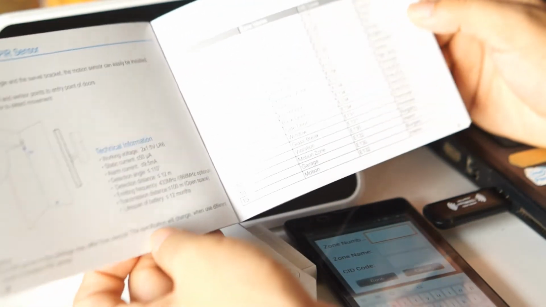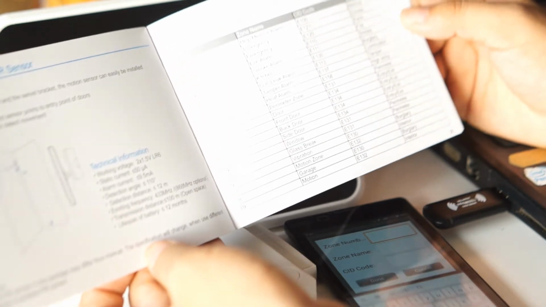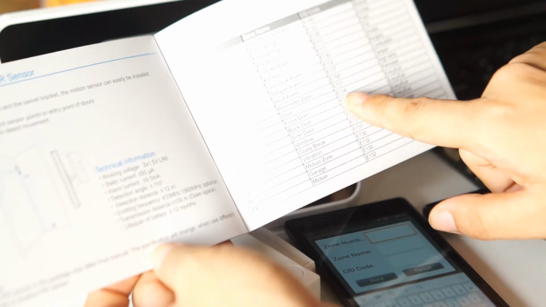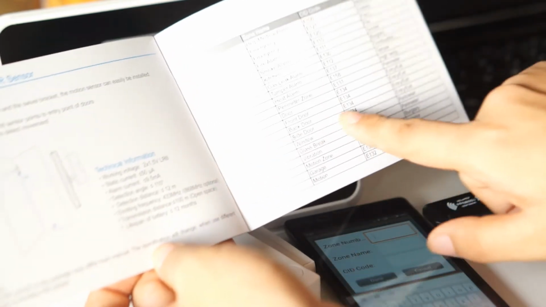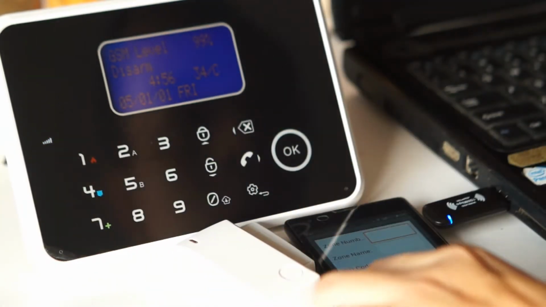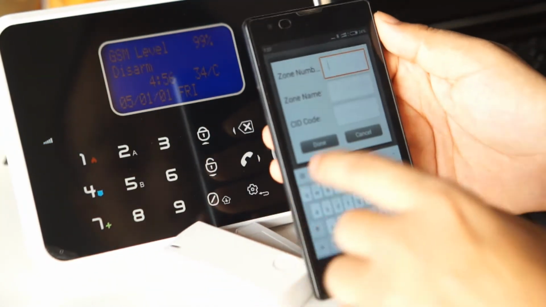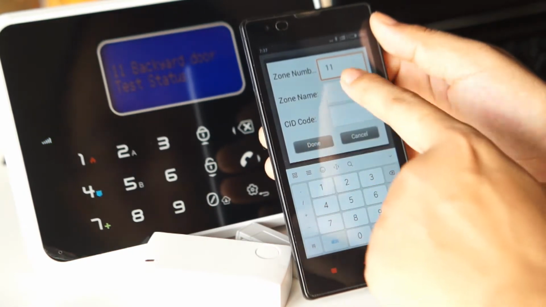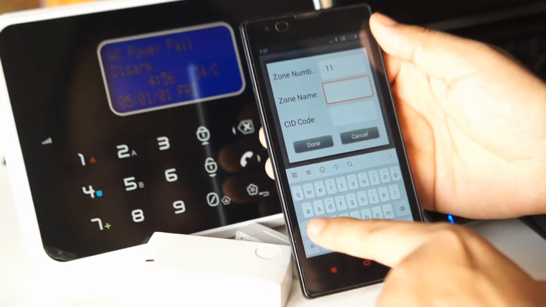25. Here you can see the CID code for the 11 zone is 134. So the next, here we enter the zone number and enter the zone name.